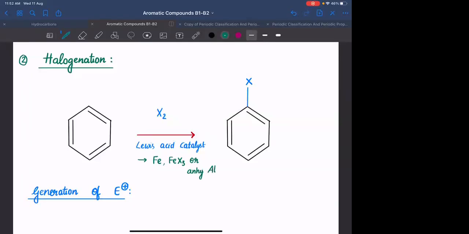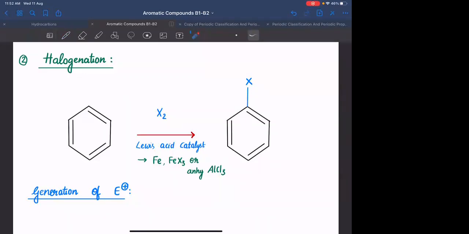In AlCl3 you have empty orbitals. In those empty orbitals, ये जो particular halogen है, it can donate its lone pair. Similarly, FeX3 में Fe है ना, उसके अंदर there are empty orbitals. Being a d block element, it has empty orbitals. So in those orbitals, the lone pair can be donated. Hence, it is acting as Lewis acid.